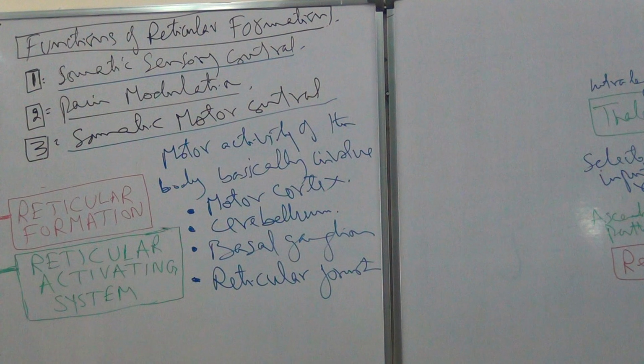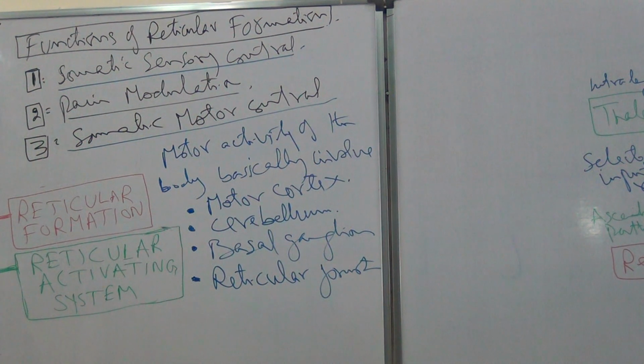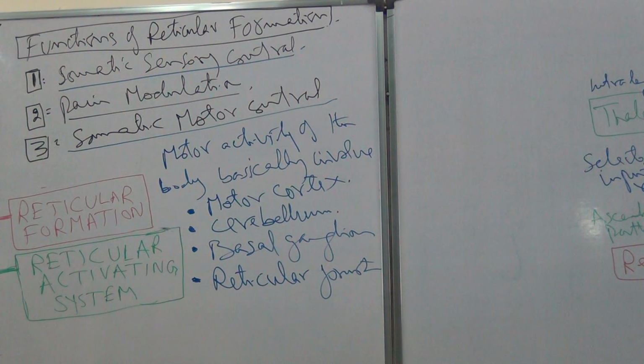The portion of the reticular formation and reticular activating system which forms part of this function is the extrapyramidal system.